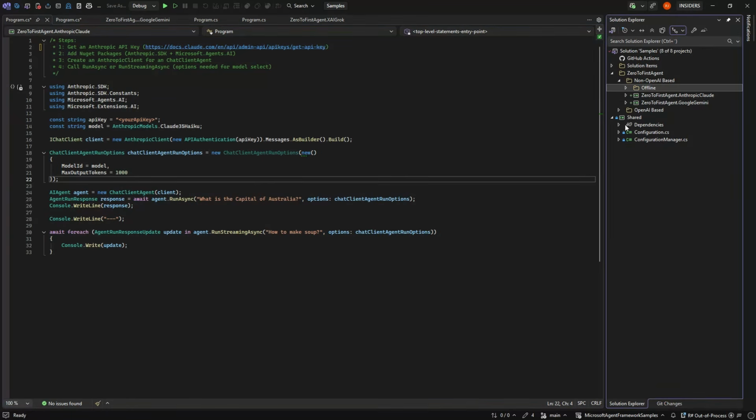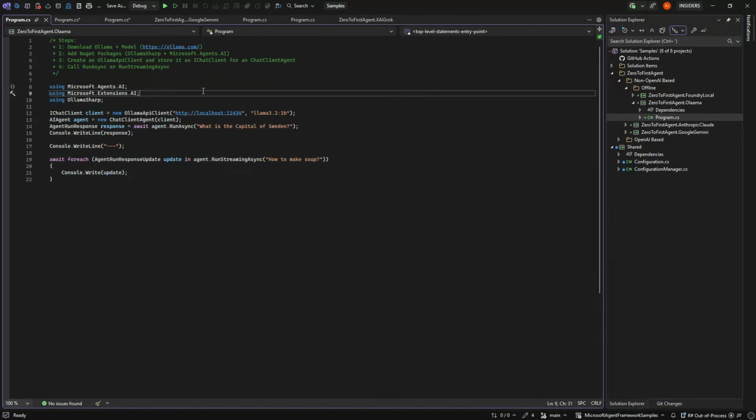The final thing we have is the offline models. The most known is Ollama, which then hosts the Llama client. And then you can use that with Meta's Llama models. In my case, a little model here, but that's not that important. So you need to download Ollama, which is a service you run on your machine, and then you get a localhost port here that you need to put in instead of API keys and stuff, together with a model.